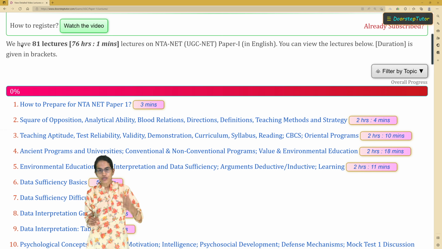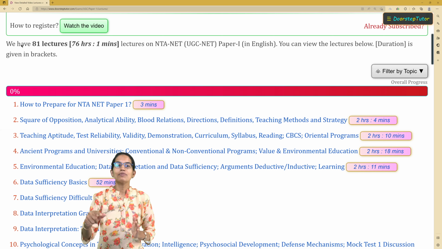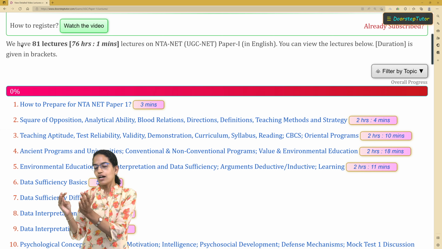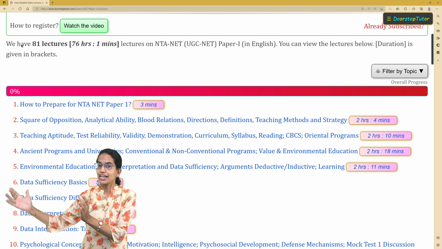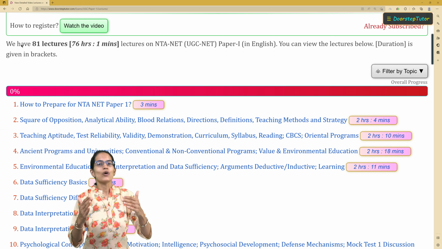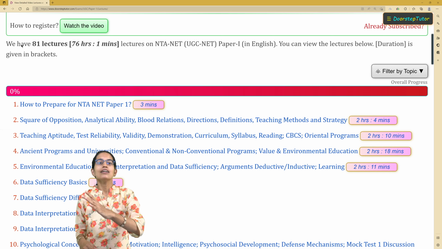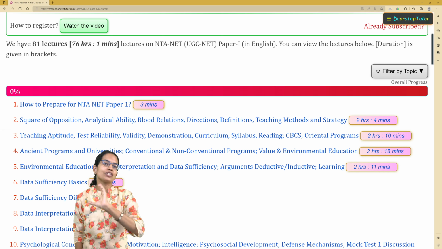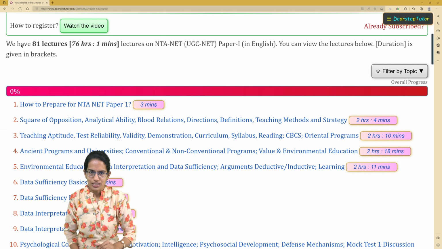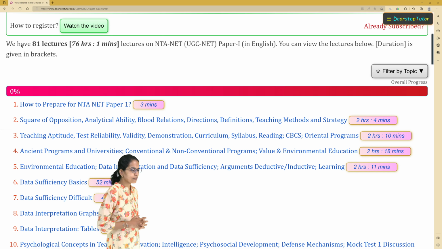And if you have a good score in paper 1, sometimes you can actually get a margin and get JRF specifically by securing a good score in paper 1 and average or above average in your paper 2. So wish you very good luck, those who are appearing for the next examination.